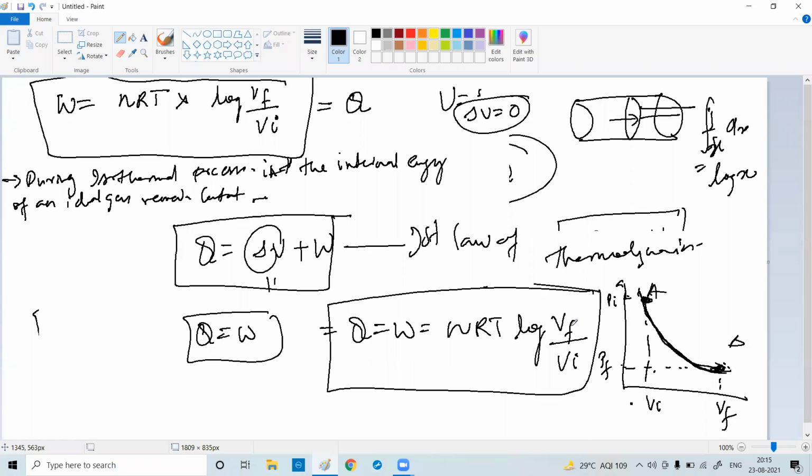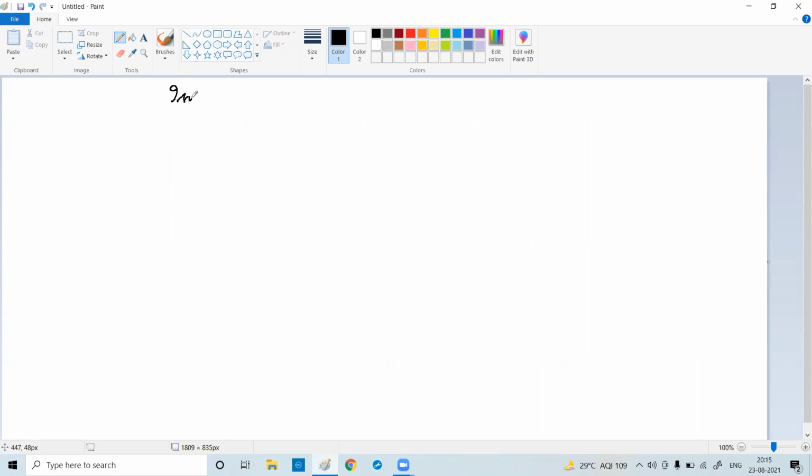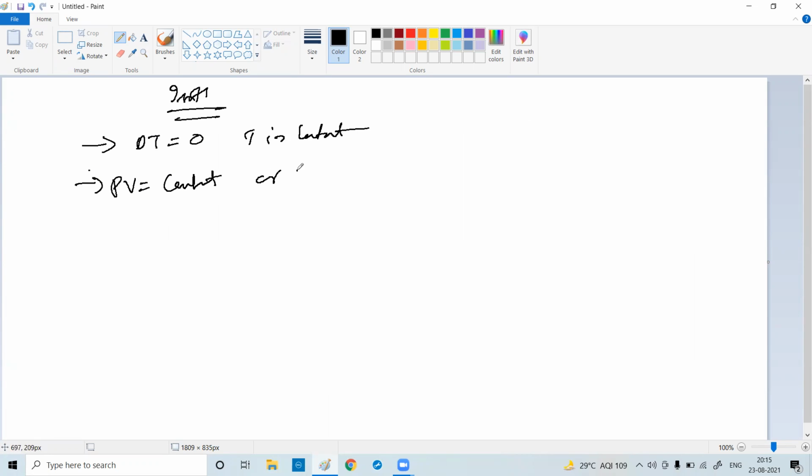Understood? So key points to note. First point, isothermal process: delta T is 0 or T is constant. PV equal to constant, or PI VI equal to PF VF.